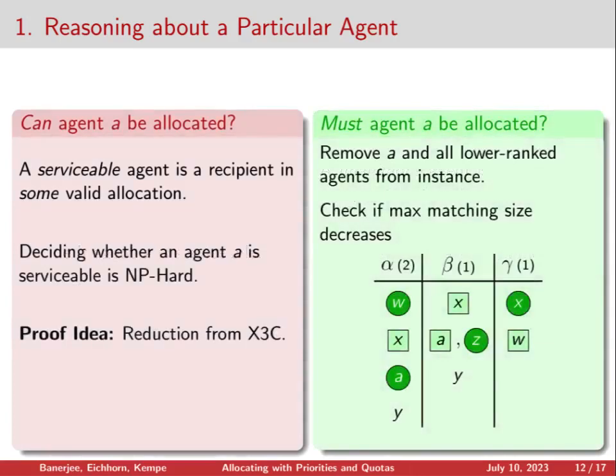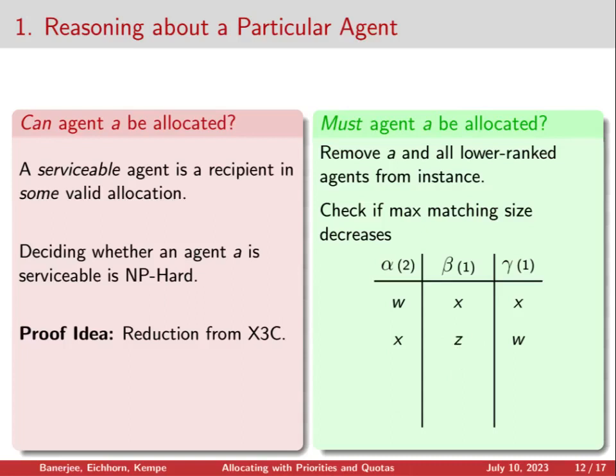It turns out that deciding whether an agent A is serviceable is NP hard, which we show via a reduction from the X3C problem. On the other hand, we can decide whether an agent is unanimous by a small extension of our algorithm. In our paper, we show that every valid allocation allocates to the same number of agents. So to decide whether an agent is unanimous, we first compute this valid allocation size. And then we modify our instance by removing the agent A and all of the lower ranked agents. We call this taking a restriction of our instance to agent A.